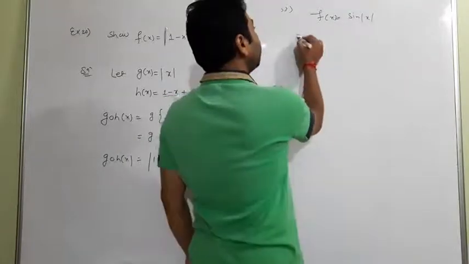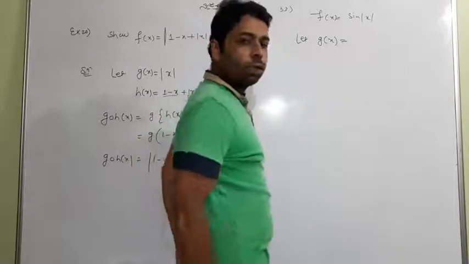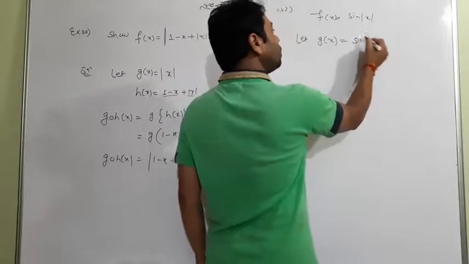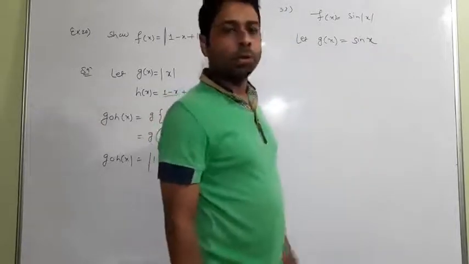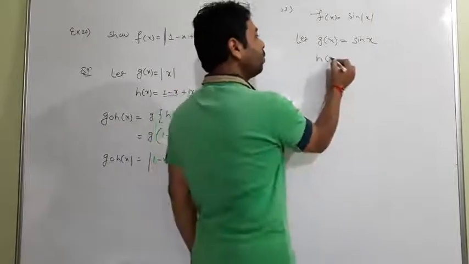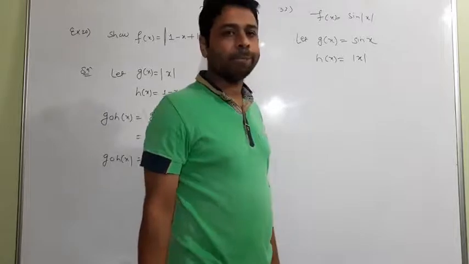So I'll go with let g of x. What will g of x be? G of x is, first being sine, so you just have to write sine x. Don't write mod x because it's just the second function. And h of x will be definitely the second function, which is mod x. Try to understand that.